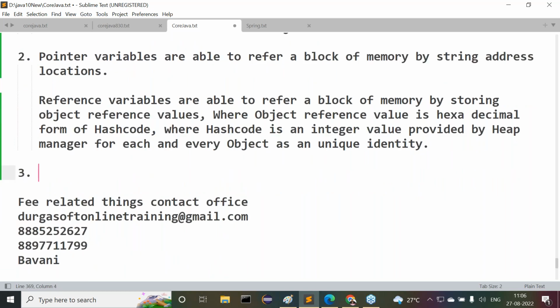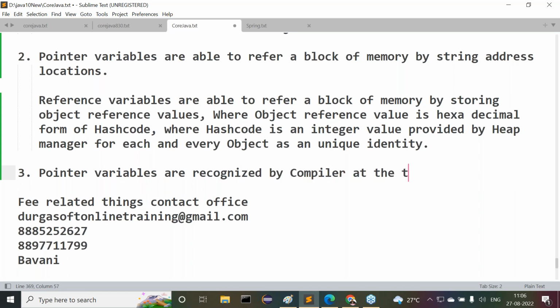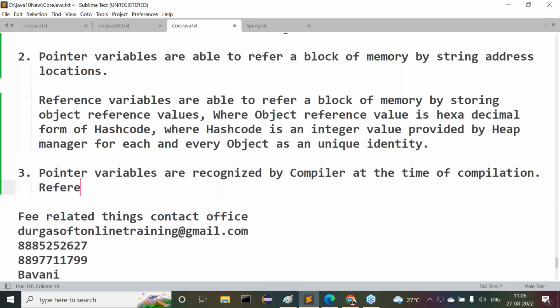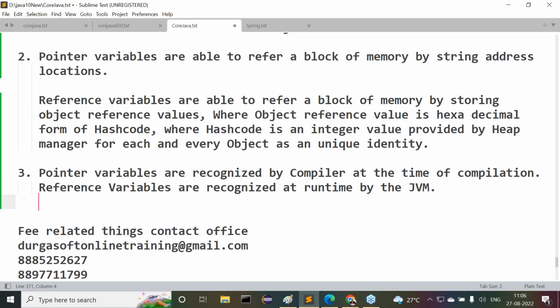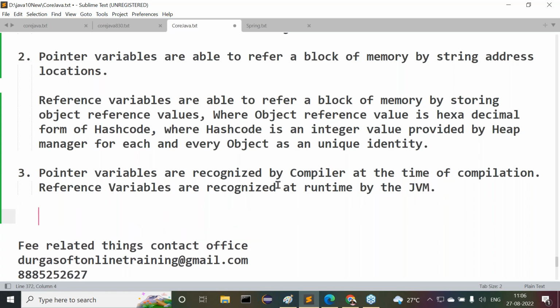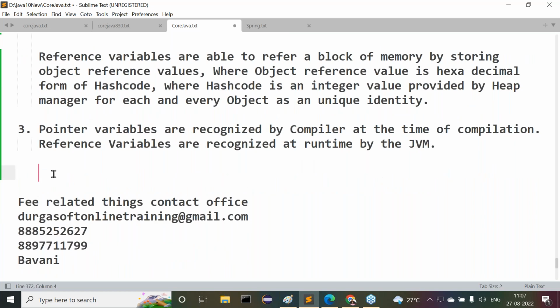Next point number 3, observe carefully. Pointer variables are recognized by the compiler at the time of compilation. Reference variables are recognized at runtime by the JVM. That means reference variables are recognized at runtime by the JVM. JVM can recognize all the reference variables.